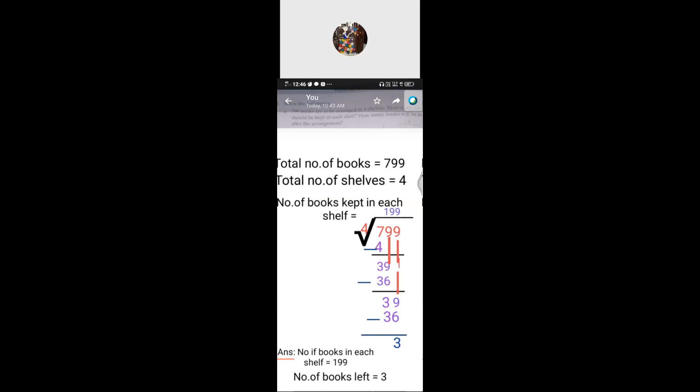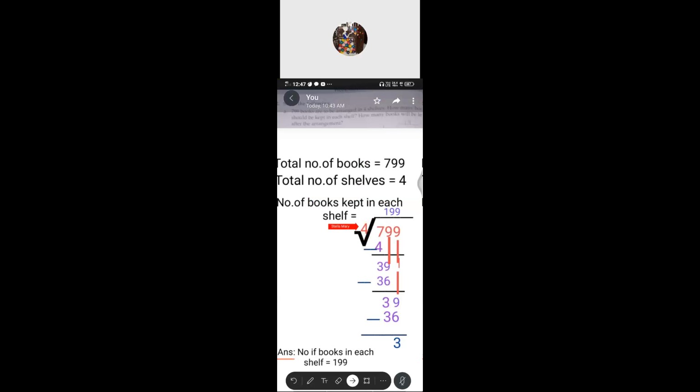Now what they're asking us to find, how many books should be kept in each shelf? That means each shelf that we have to find now. So they've given the dividend as well as divisor. So the simple method as it is that we used to find the long division only, we have to find that one. What they've given, dividend is 799, divisor is 4.